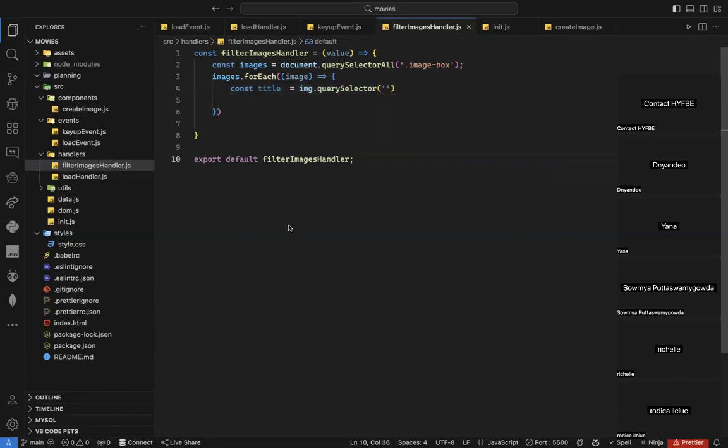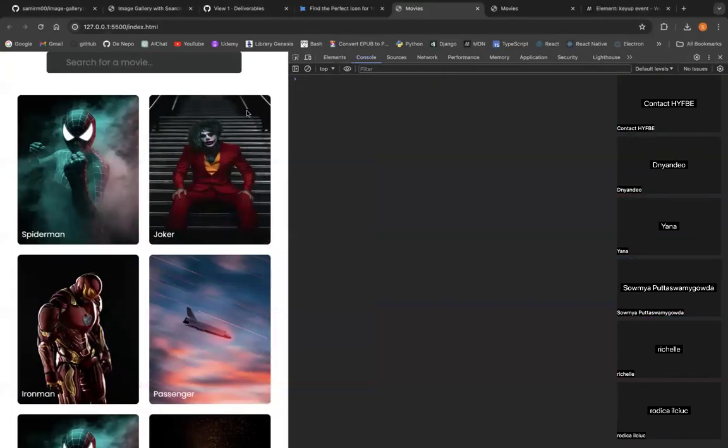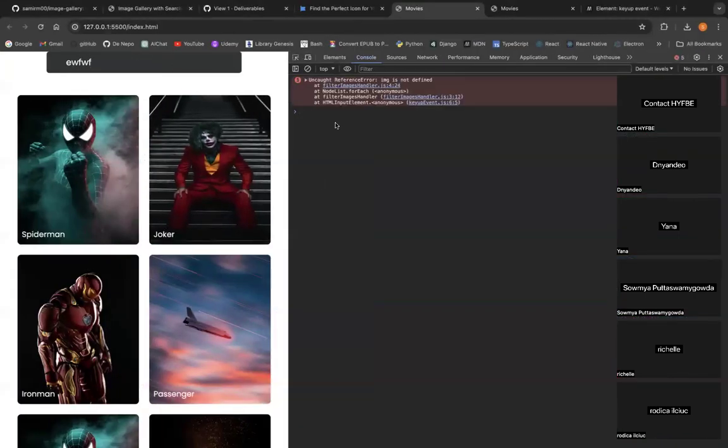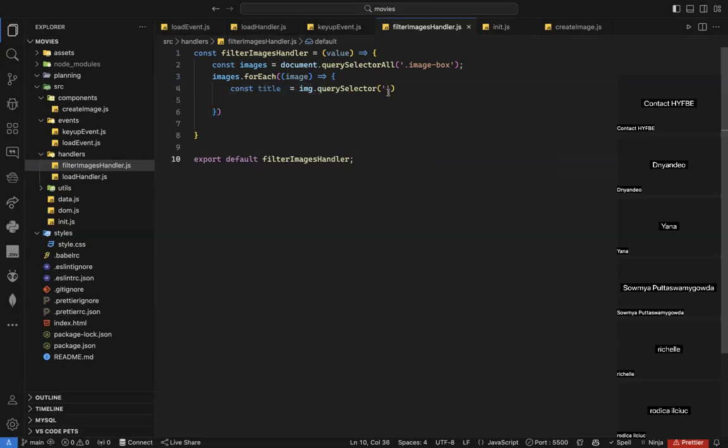What do I want to select? The H6. What should I pass here? Dot as a class, or hash as an ID, or just a tag? Just a tag, H6.